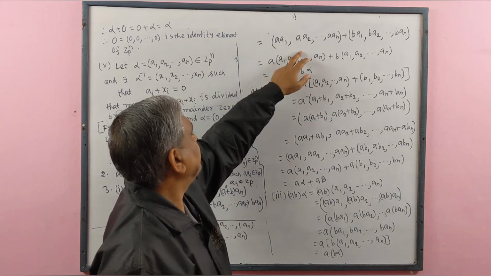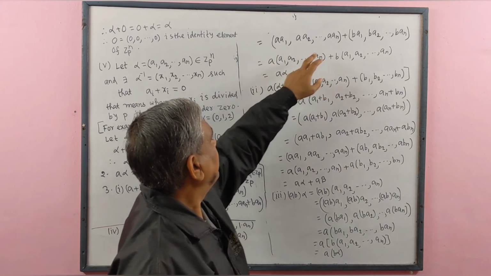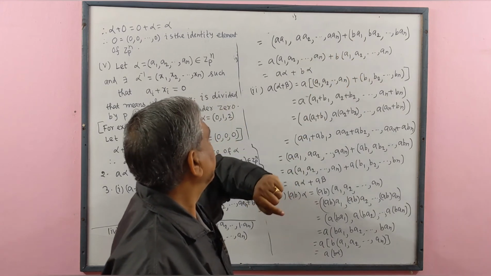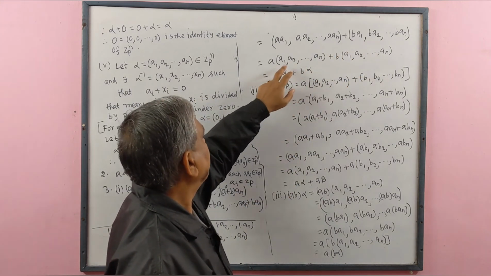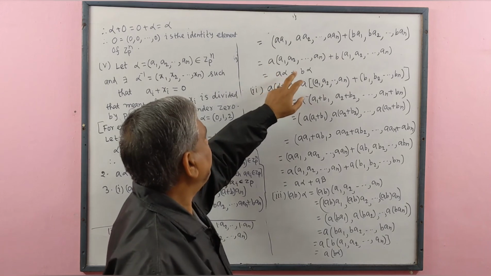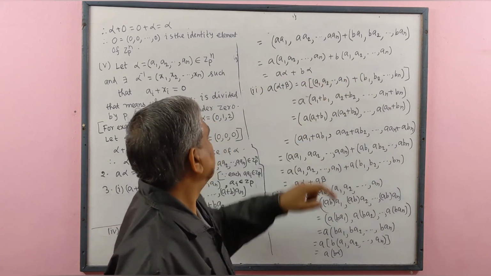We may write this with a outside. Here we may take b outside. This is alpha. That means a alpha plus b alpha.